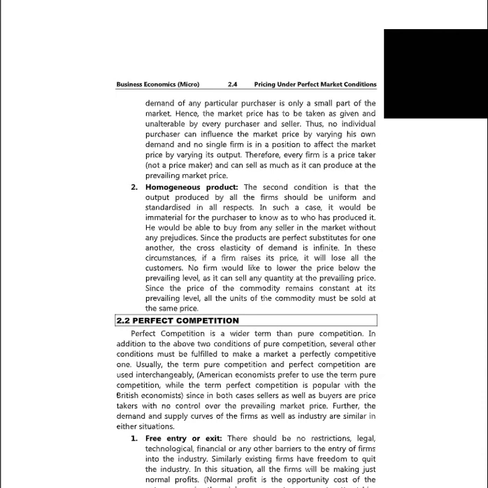No firm would like to lower the price below the prevailing level, as it can sell any quantity at the prevailing price. Since the price of the commodity remains constant at its prevailing level, all the units of the commodity must be sold at the same price. So in pure competition, we see homogeneous products which are sold at the same price, and the output produced by all the firms should be uniform and standardized in respect of quantity, quality, and other things. So this was about pure competition.